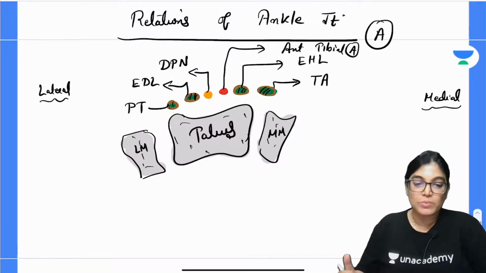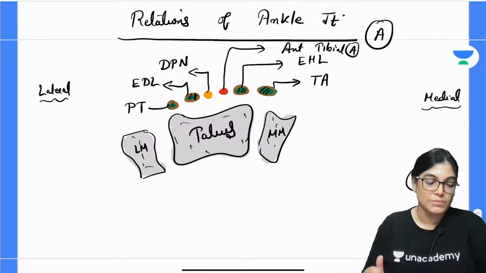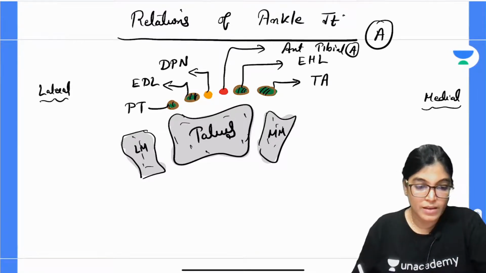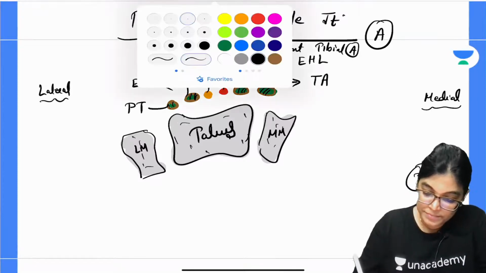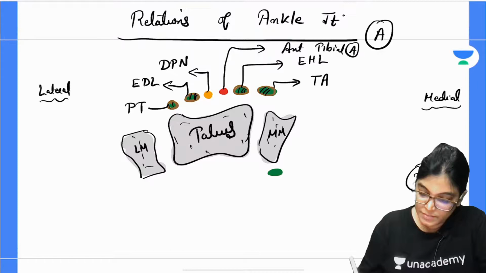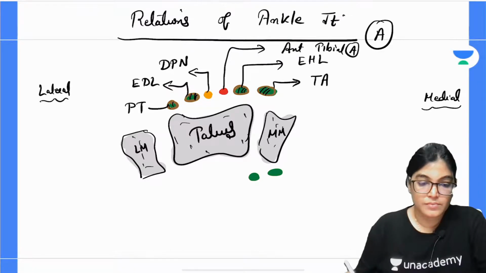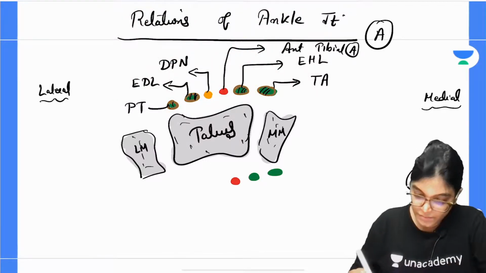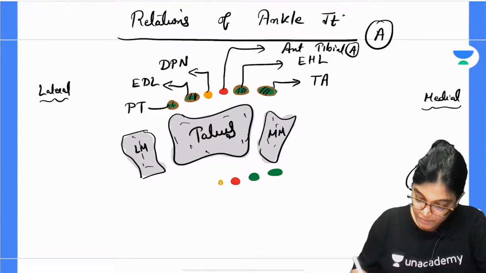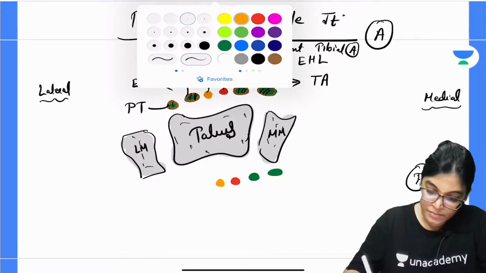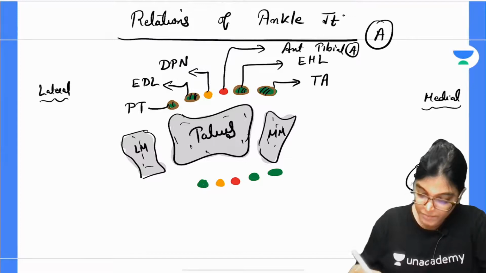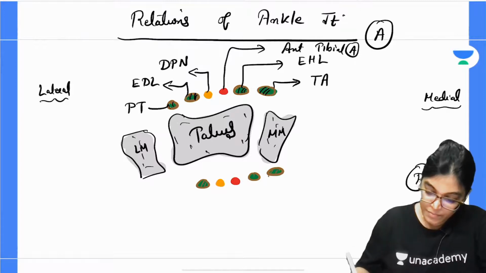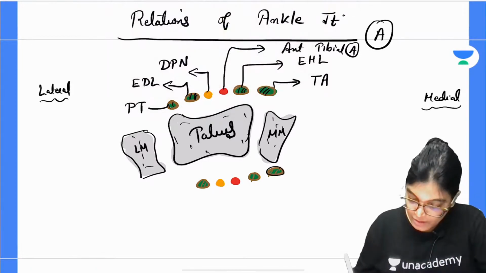Same way, when we talk about the posterior relation, I would like to draw the muscle tendons related from medial to lateral. So, there will be, this is again the muscles, then coming up with the labelings.